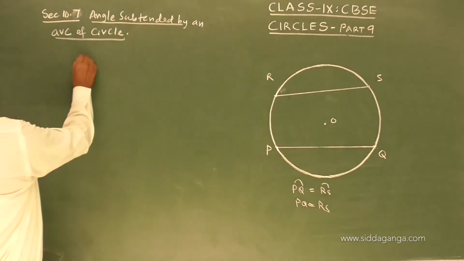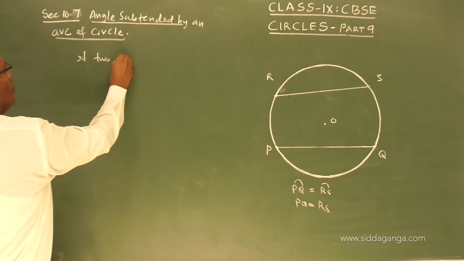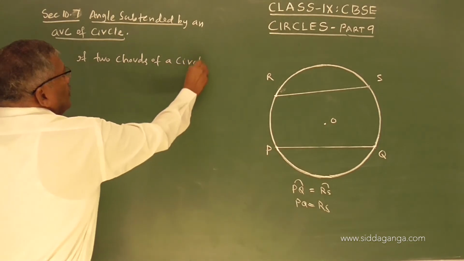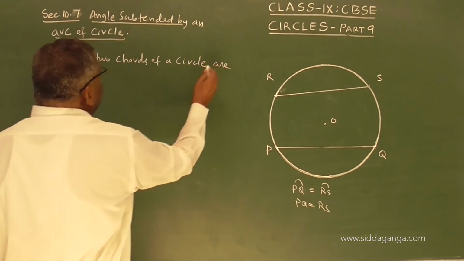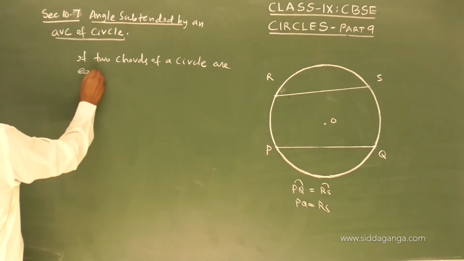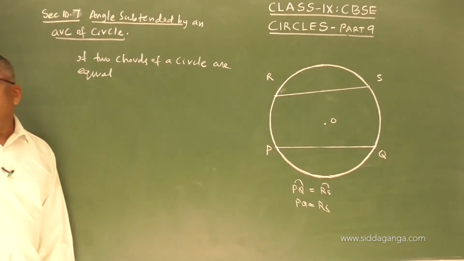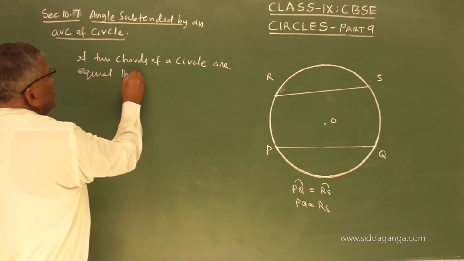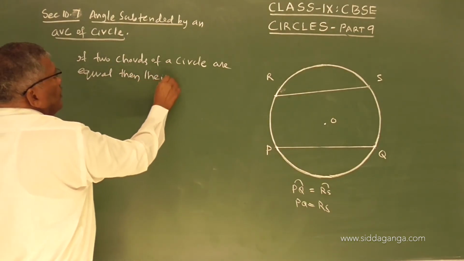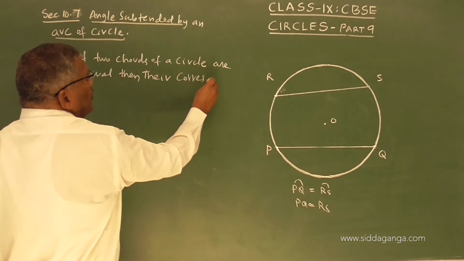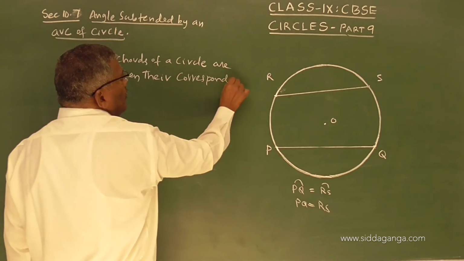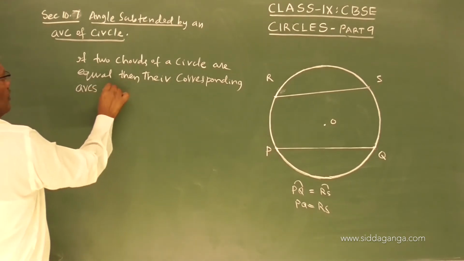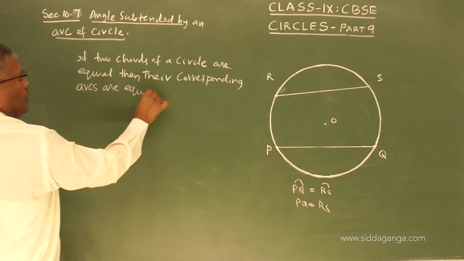So if two chords of a circle are equal, then their corresponding arcs are equal.